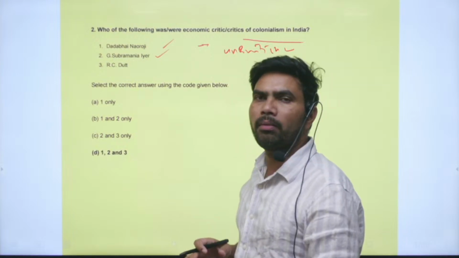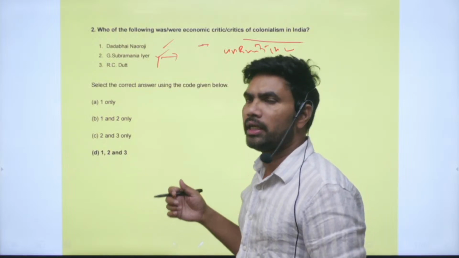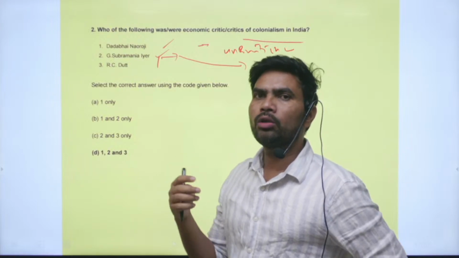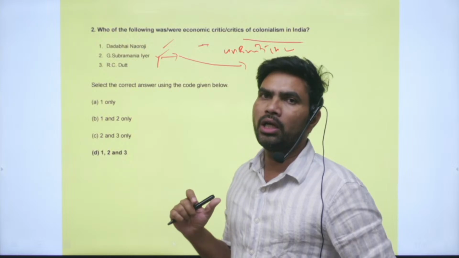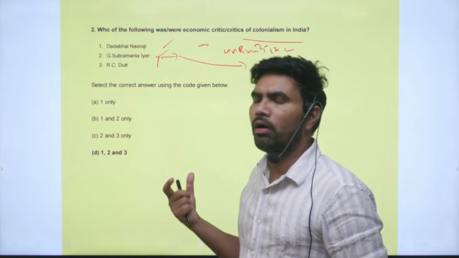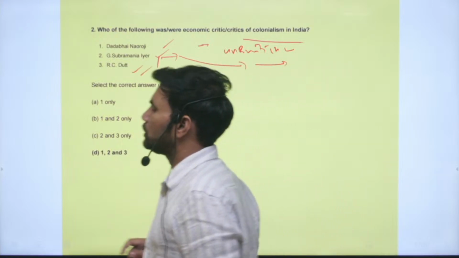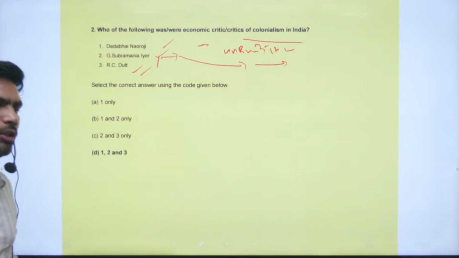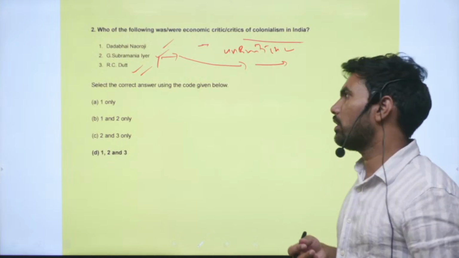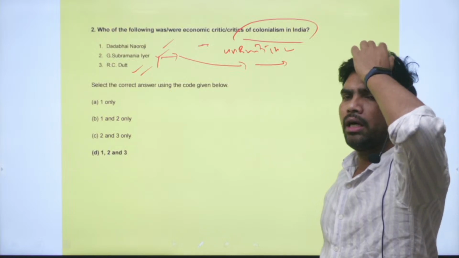Next is G. Subramaniam Iyer. He was also part and parcel of the moderates. He exposed the British policies in India. He analyzed how the GDP growth in India was declining, how the per capita income of the people was declining, and how the living standards of Indian people fell during the British rule. He did a detailed analysis. The same applies to R.C. Dutt also. He also did a detailed analysis of the British policies and their adverse impact on India. So they are part of the economic criticism of colonial rule in India.